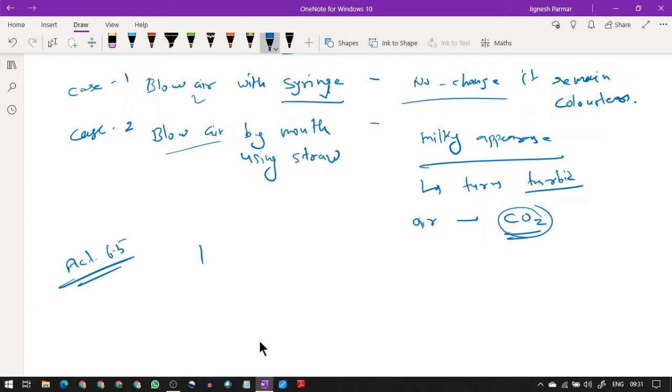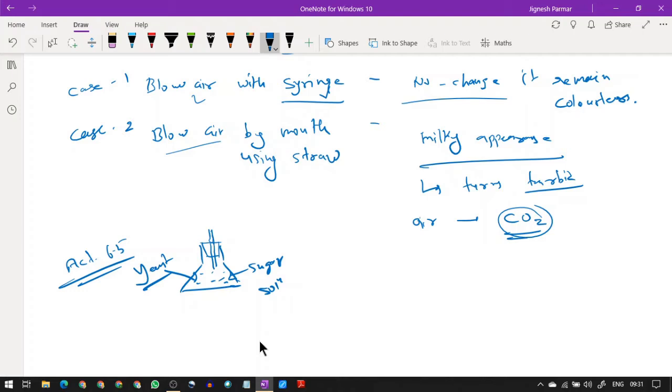Take a bottle or beaker like this. This is a conical flask, and this is my cork. The cork is fitted into it. In the hole we have to keep a tube, a small capillary tube or a small glass tube, whichever is available, for an opening. Here I have a sugar solution, and a certain amount of yeast I have added.